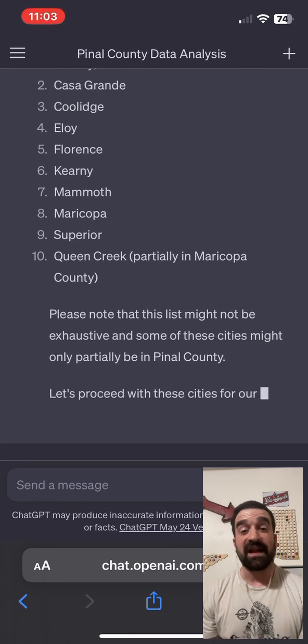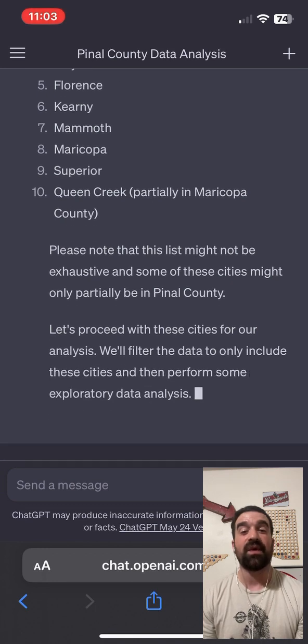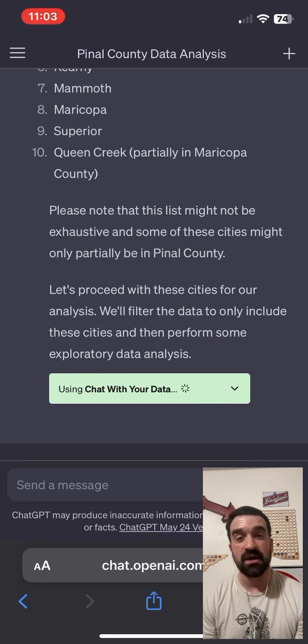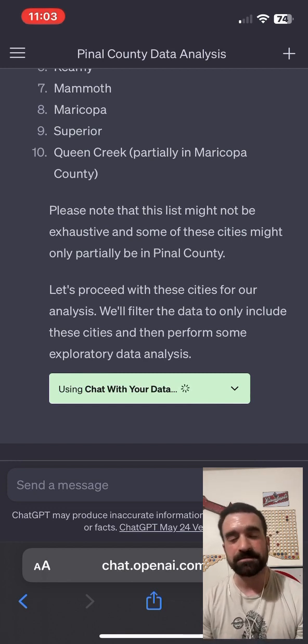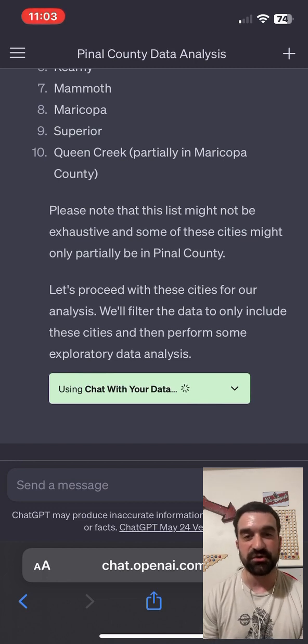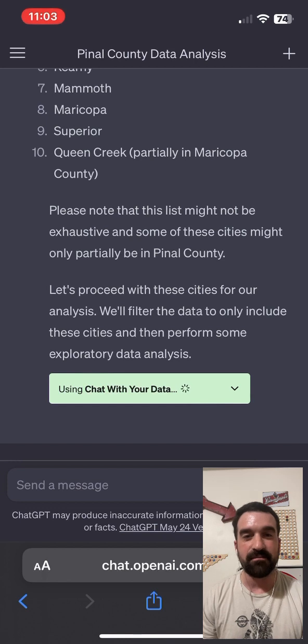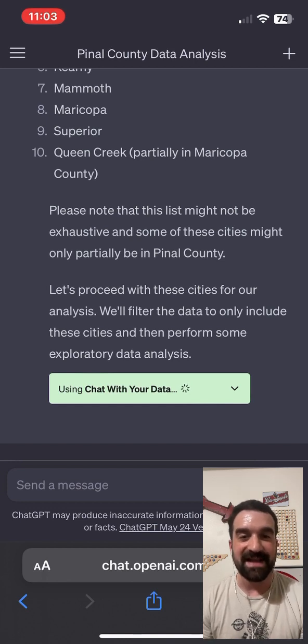And look, without telling it anything, it already inferred what cities and towns were in Pinal County. It even talked about Queen Creek, which has portions in both Pinal and Maricopa County, and inferred that as well. I live in the Pinal County part of the town of Queen Creek. The rest of Queen Creek is in Maricopa County, but it's pulling that data in.